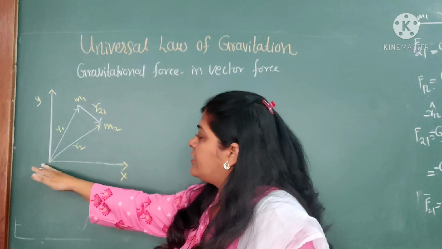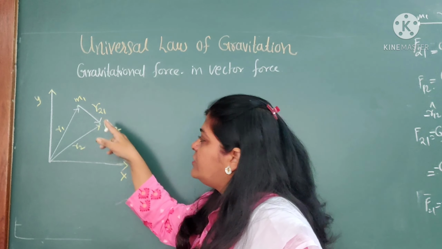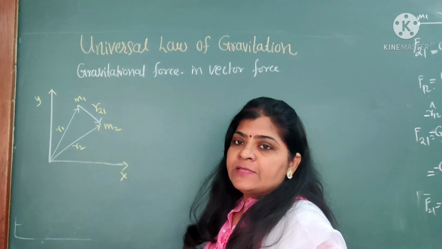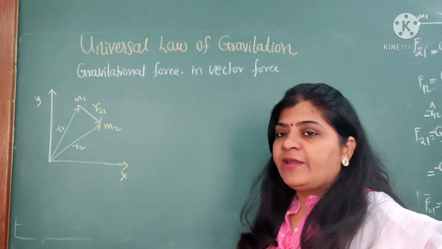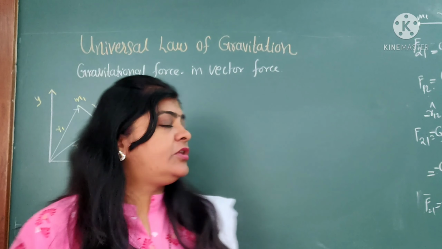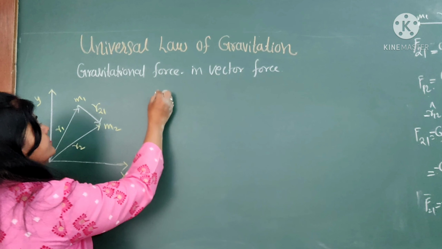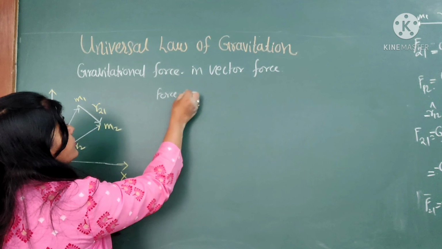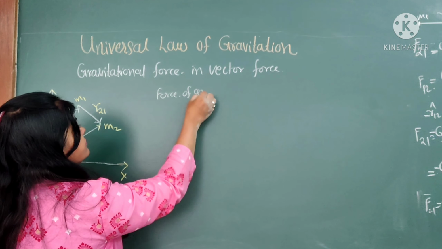In this case, the coordinate system will be considered with two point masses, having masses m1 and m2, separated by the distance r. Next, the m1 particle is situated at a distance r1, and the m2 particle is situated at a distance r2. After that we'll write the formula for the force. The force of gravitation,